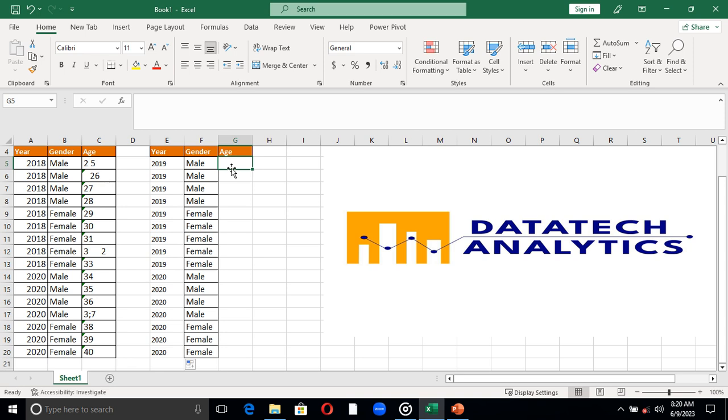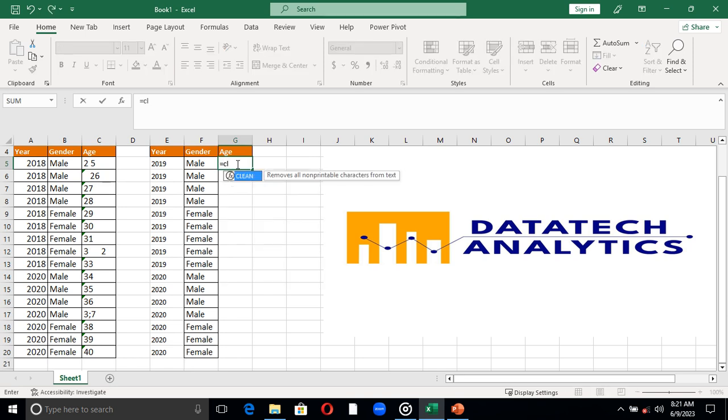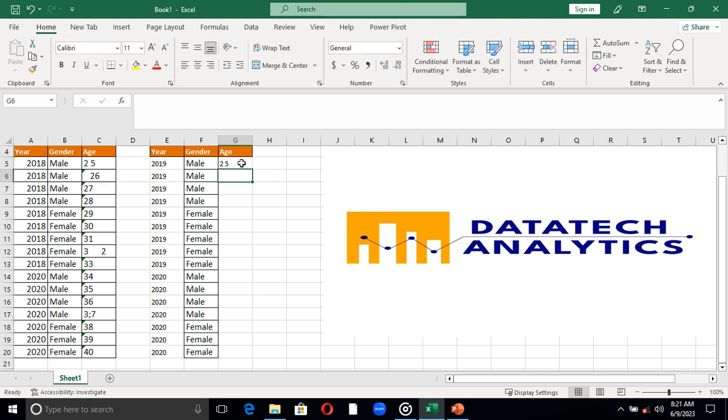If you have not heard about it before, this is how it works. It will remove this apostrophe that precedes the number, because it is an unprintable character. Let me apply it: equal to clean, as you can see. What I want to clean is this guy. Then I press enter, and autofill it down as usual. I have this, and you can see that I've removed all those apostrophes.